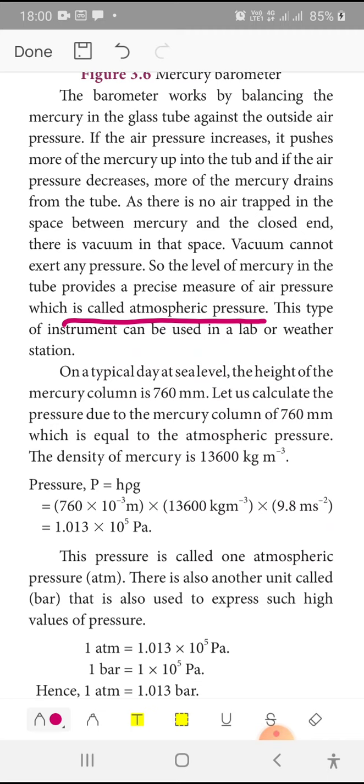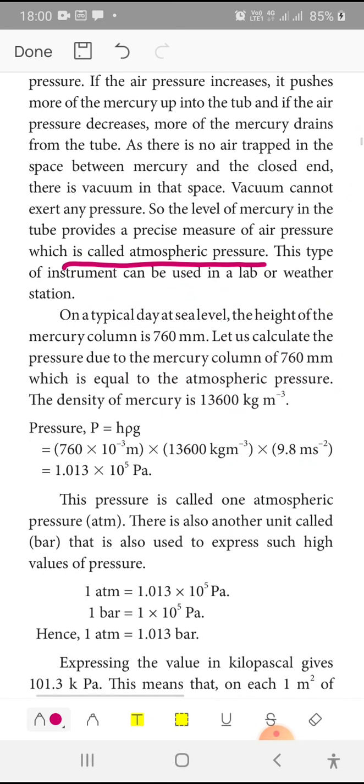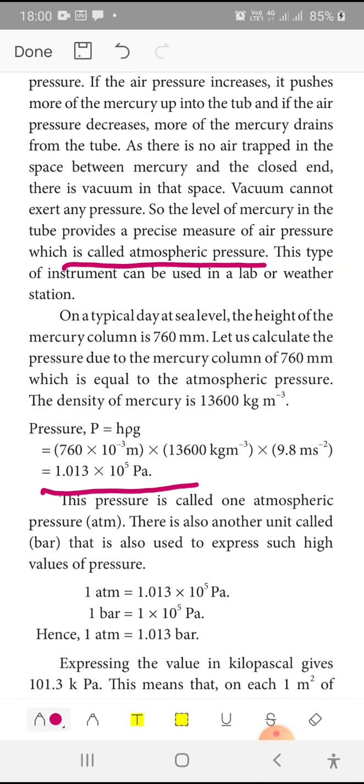Let us calculate the pressure due to the mercury of 760 mm. We know that the pressure formula is equal to thrust by area. For a liquid, it is converted into h rho g. Here the height is 760 mm and the density of mercury, you know, is 13,600 kg per meter cube. Gravity, our earth gravity, is always constant, 9.8 meter per second square. So this is your pressure. The pressure is called 1 atmospheric pressure.